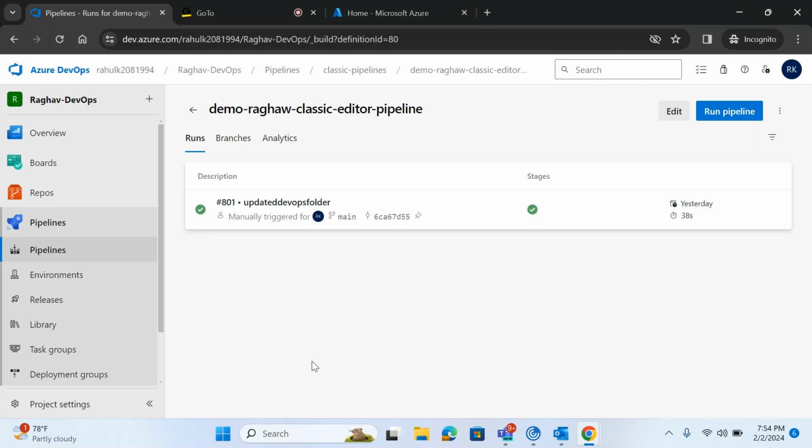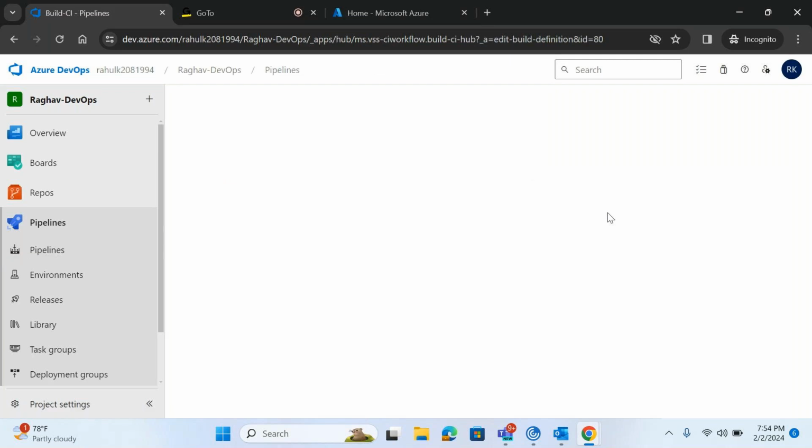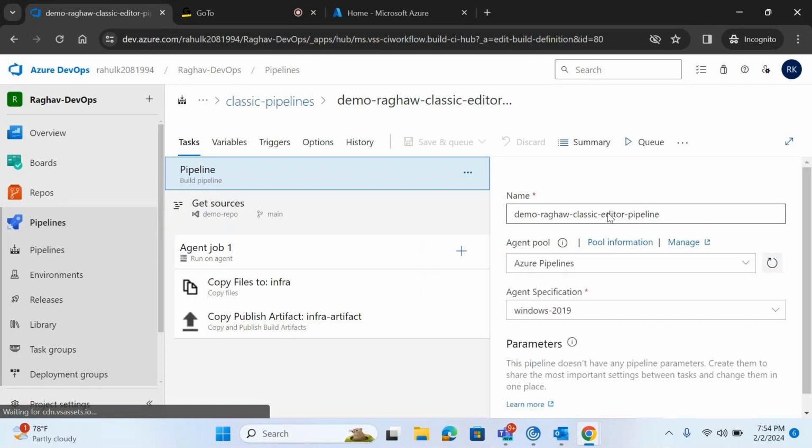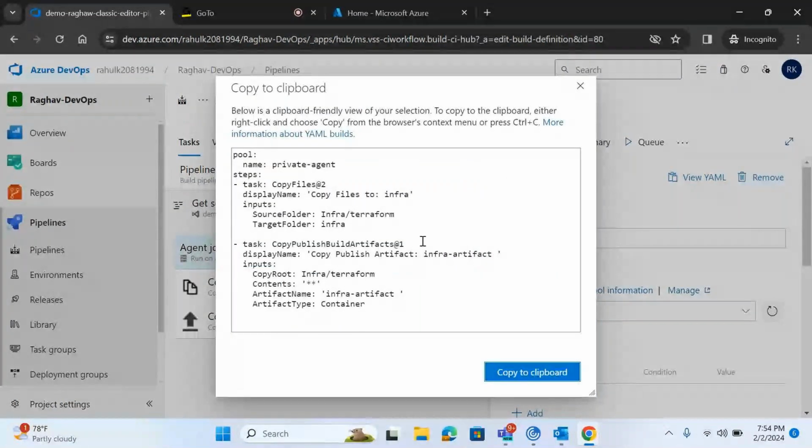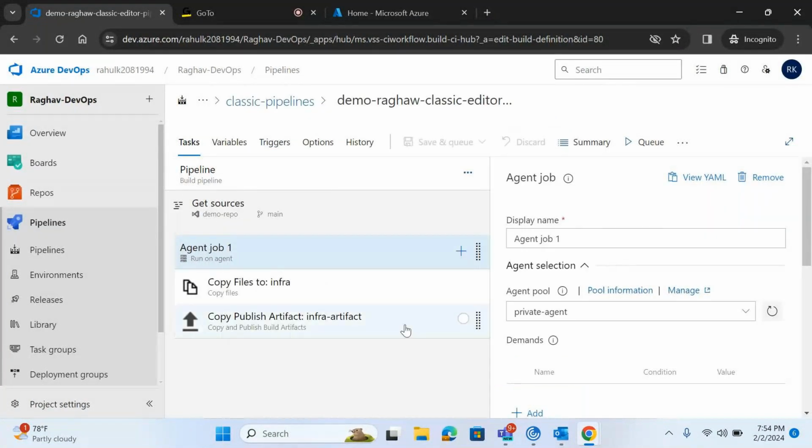And I'll show you how we can automate that. There is one way. See, this tool is smart enough to automate your pipeline. If you want to automate this pipeline, if you see View YAML, you have all of it. We are using a private agent and so on, and the code will be on this DevOps website only. But you can create your own code also. I'll tell you. First, I'll show you how we can generate your code.